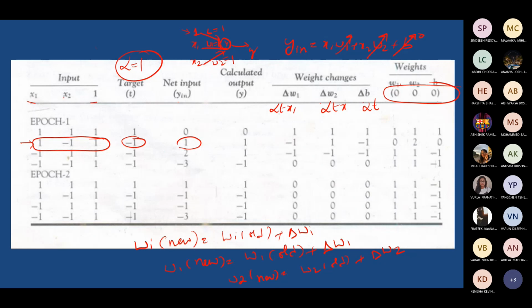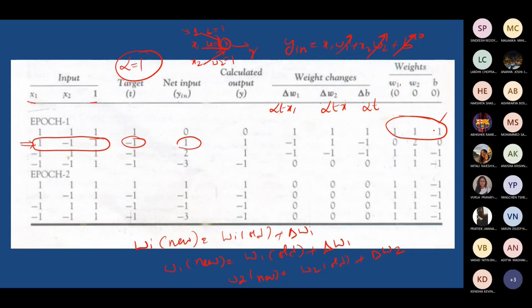Now when you are trying to apply the second input here, you will be using the weight which is updated. Don't use 0, 0, 0. This is only for the first step. Then your weight is updated. Now this is the current weight you have to consider. Considering this as weight and this as input, you'll be doing the next task.